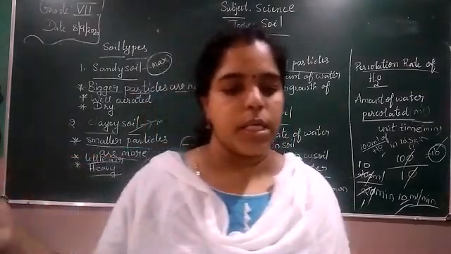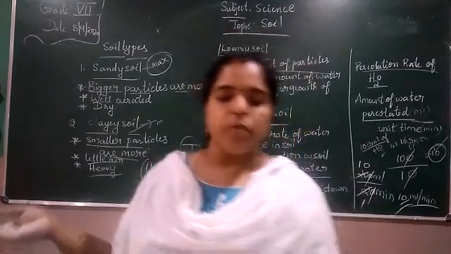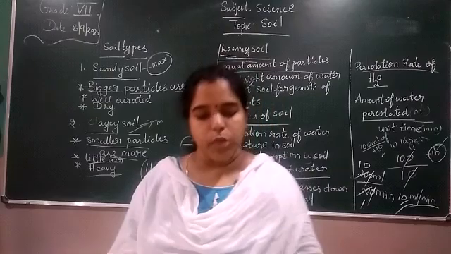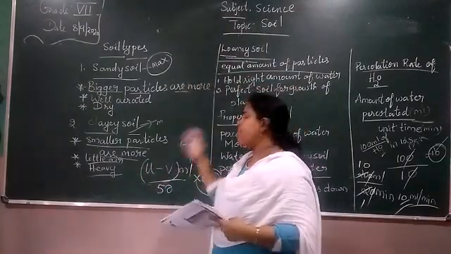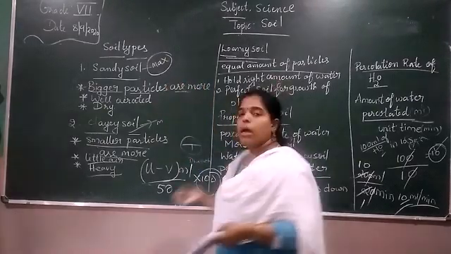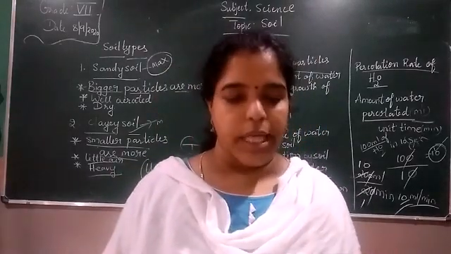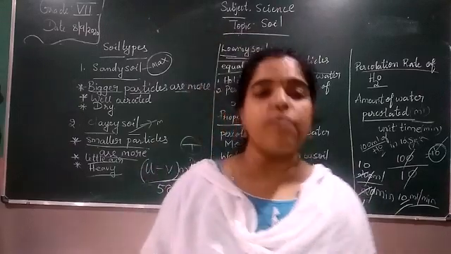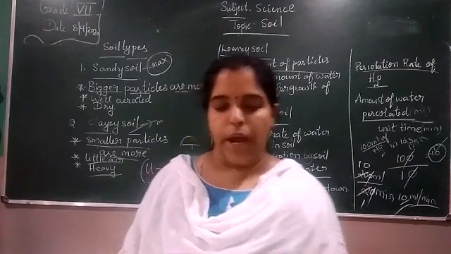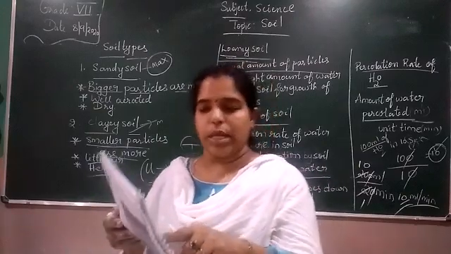Next, for pulses like masoor and others, loamy soils which drain water easily are required. For cotton, sandy loam which drains water easily. So different types of soil are suitable for different types of crops. Some are suitable in clay soil, some in sandy soil, some in loamy soil. Crops such as wheat are grown in fine clay soil because it is rich in humus and very fertile. You can find out the types of soil and which crops can grow in them; it is your duty to fill the table.